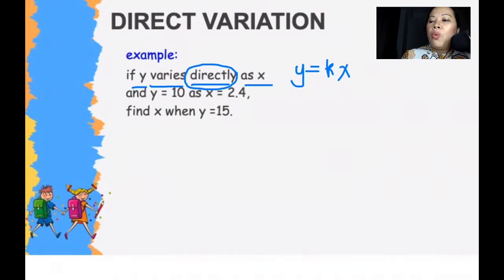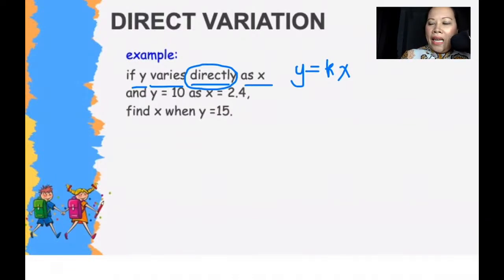So if you have y varies directly as x, you write it as y equals k times x. And please do note, x will not always be the first variable written before the equal sign. It's always followed by how it is mentioned in your question. So y varies directly as x.